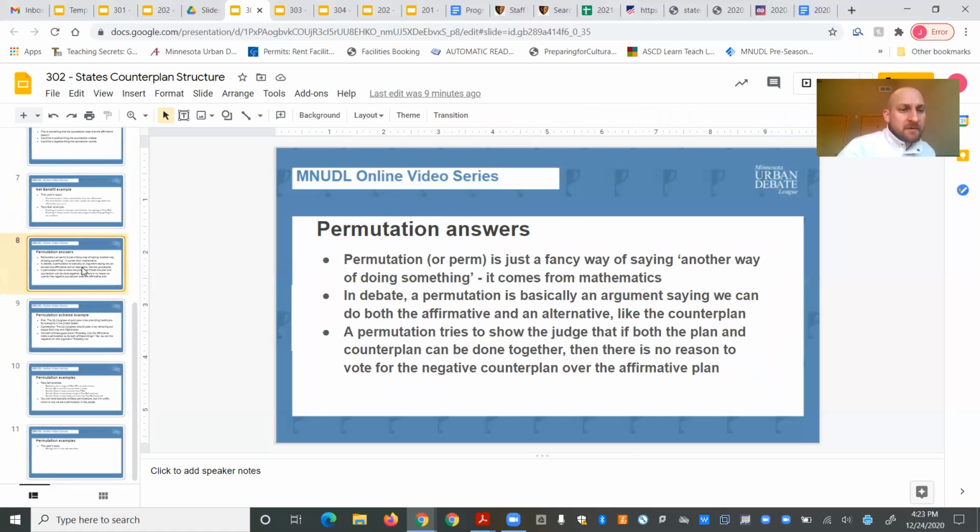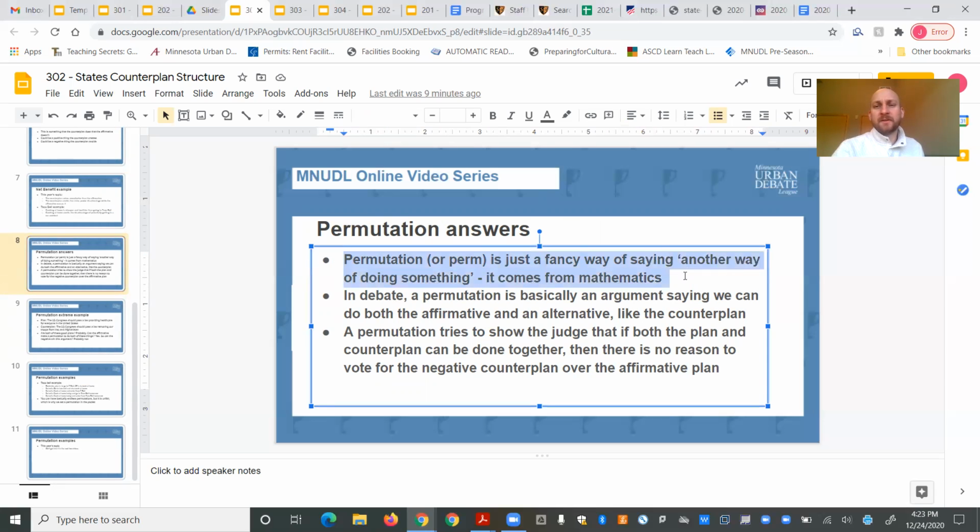So the next part we have is permutation. A permutation is basically just a fancy way of saying another way of doing something, right? It comes from mathematics. So a permutation in debate is basically saying when the affirmative says, okay, we have our plan, and then there's this counterplan, but judge, you can do them both at the same time, right?